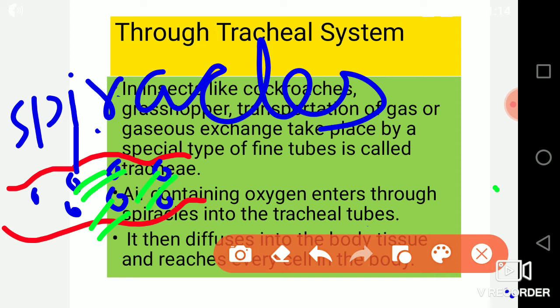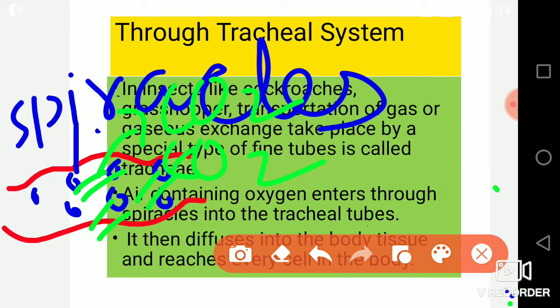Now what will happen? These spiracles will receive the oxygen and then give it to the blood capillaries, and from there it will be circulated throughout the body. By the process of respiration, this oxygen will be converted into carbon dioxide, and by the same route the carbon dioxide will come out of the body.